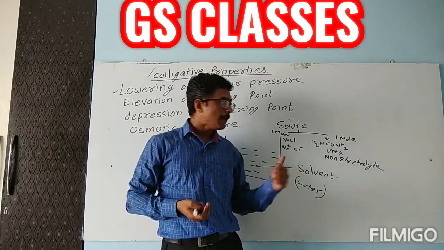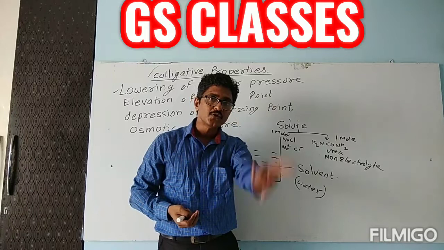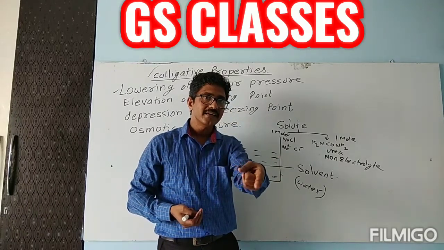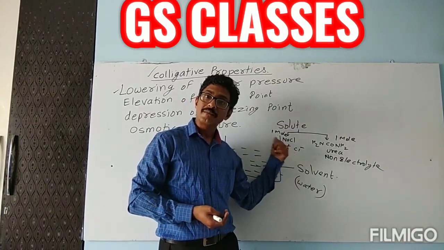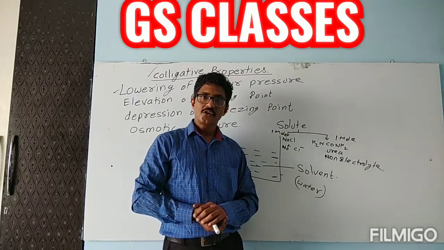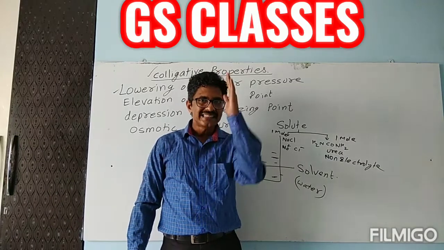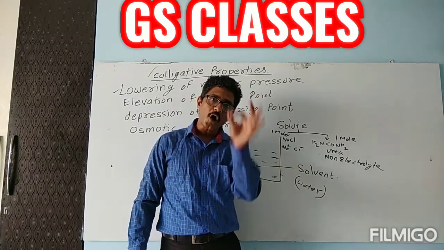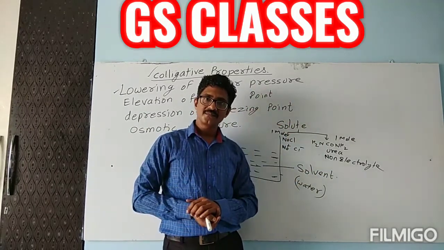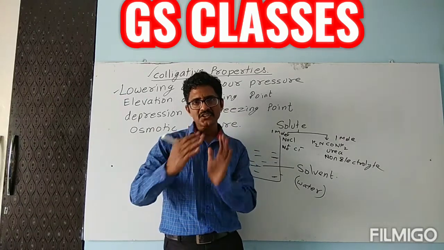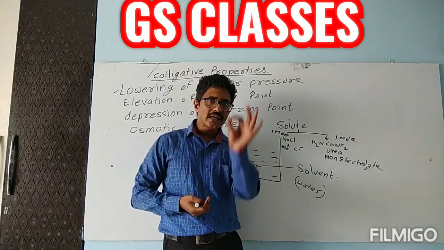If you want to get the same impact in the case of urea, it has been observed that when 2 moles of urea were dissolved, the impact was the same as we were finding with 1 mole of sodium chloride. So it has been proved beyond doubt that colligative property depends only on the number of particles and not on the nature of particles.